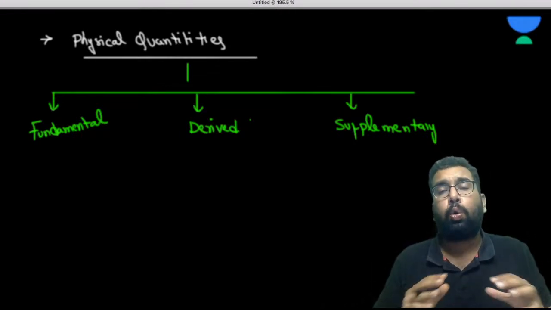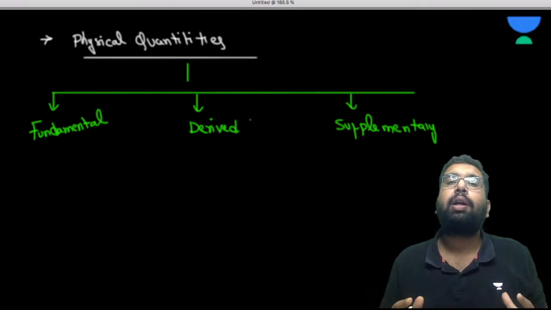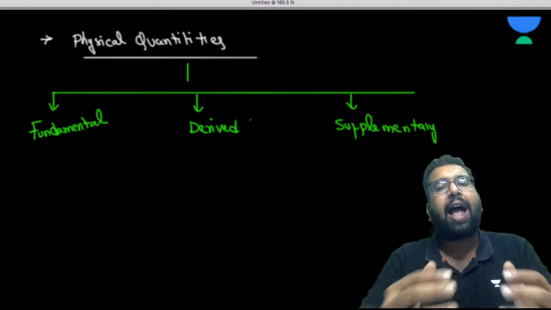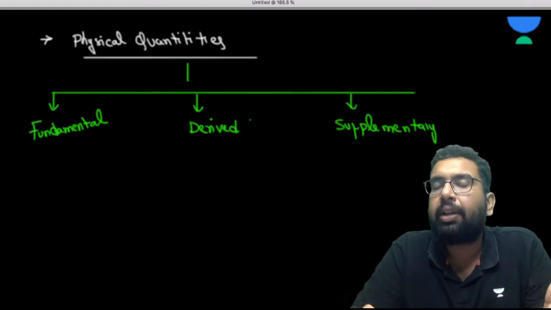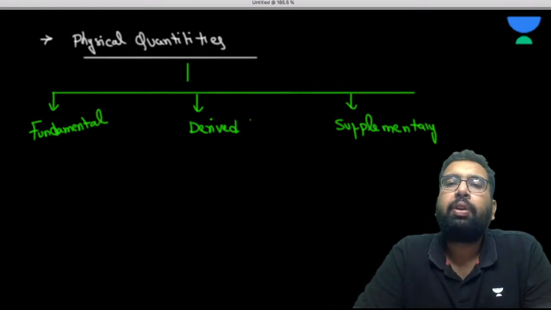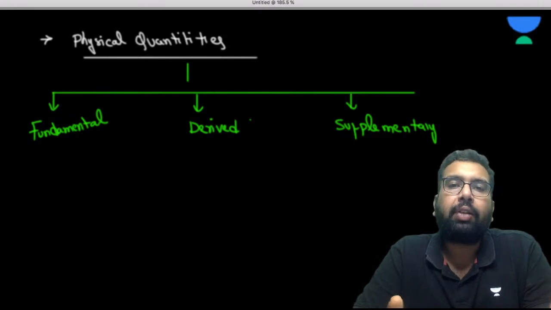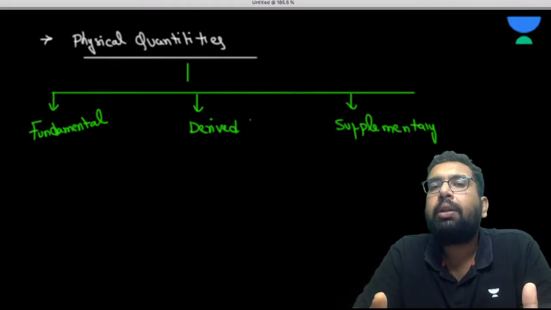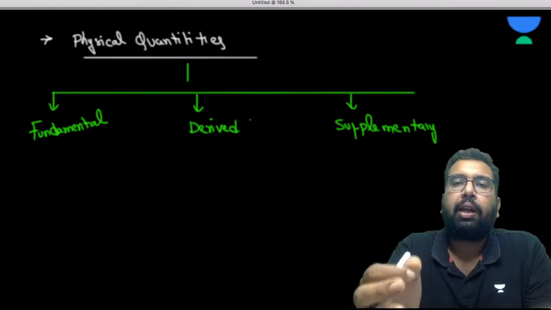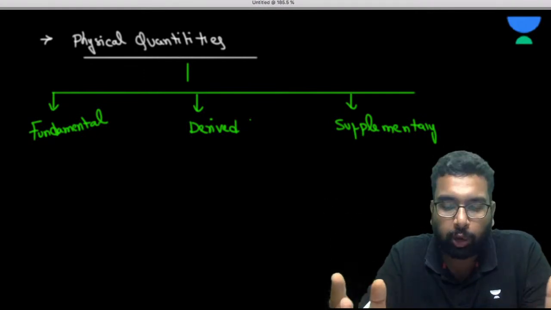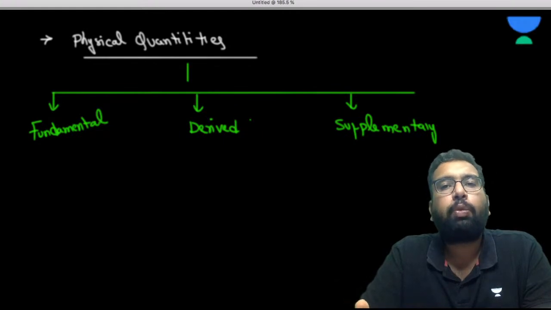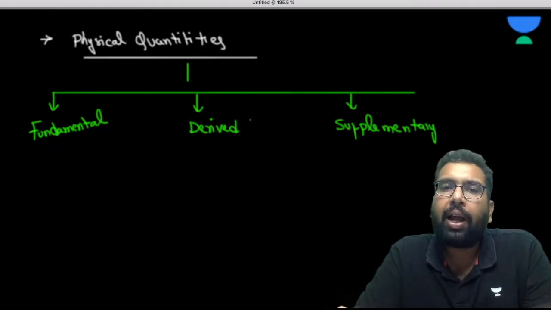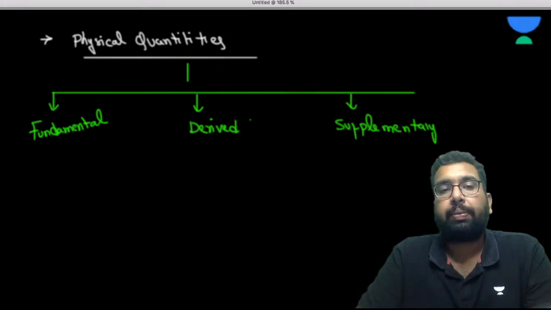In the same way, for the whole of physics we require physical quantities for the interpretation of various laws that we are going to see in future chapters. Like in the second chapter, we are going to see the equations of motion, which interpret a physical phenomenon. Something has displaced from this point to this point. What could be its velocity? What could be its acceleration? To understand any physical phenomenon we require some language, and physical quantities give language to the subject of physics.